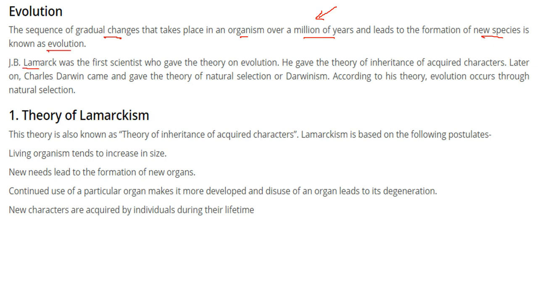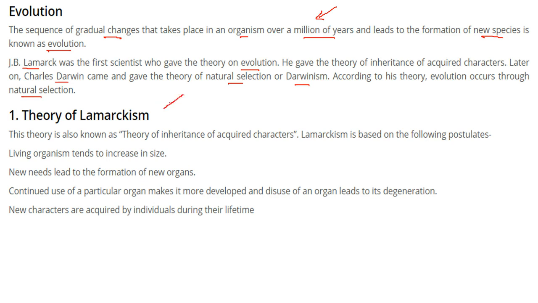J.B. Lamarck was the first scientist who gave a theory on evolution. He gave the theory of inheritance of acquired characters, and then Charles Darwin came. Darwin proposed the theory of natural selection, or Darwinism. According to Darwin, evolution occurs through natural selection.